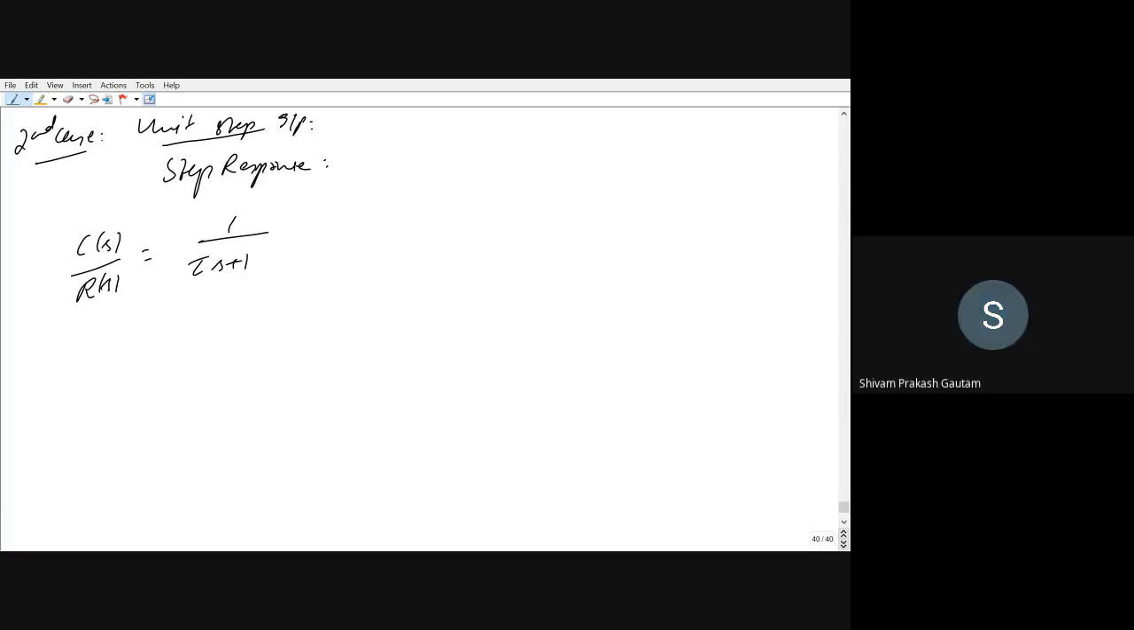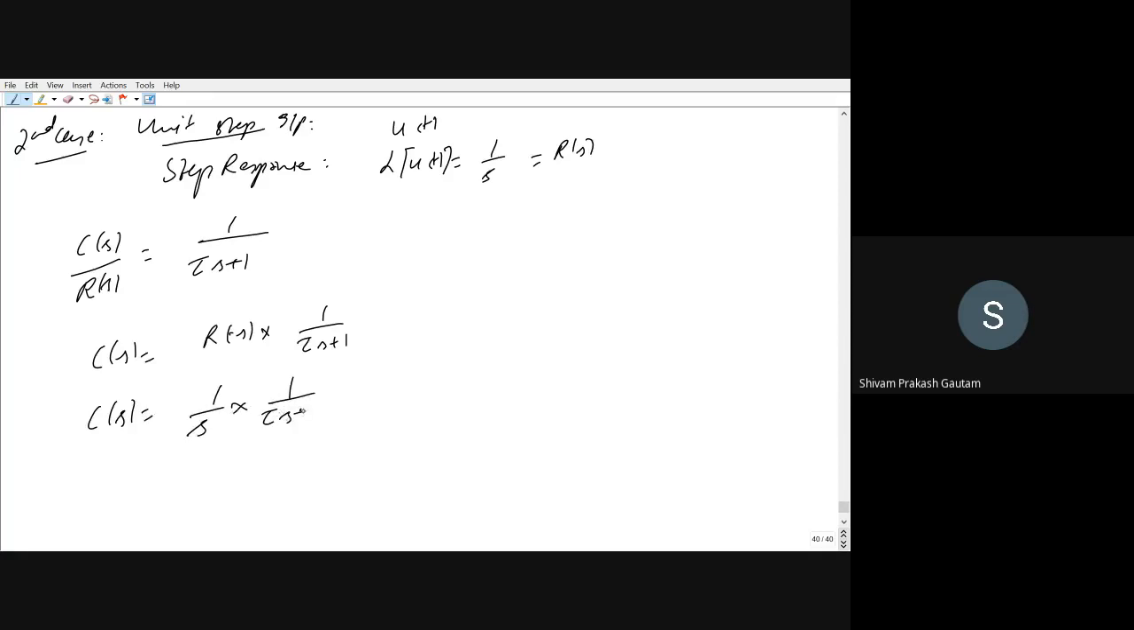Okay. So right now we have considered u(t). The Laplace transform of u(t) will be 1 by s, that is equal to R(s). So C(s) will be equal to R(s) multiplied by 1 upon (tau s plus 1). Now in this second case, we are providing the input as a unit step. So C(s) will be equal to 1 upon s multiplied by (tau s plus 1).